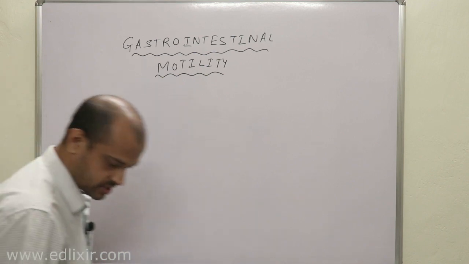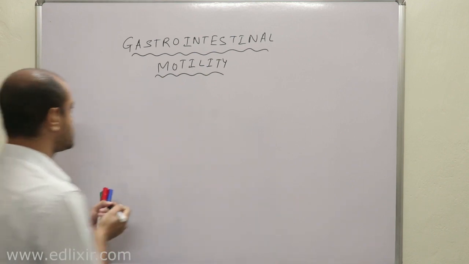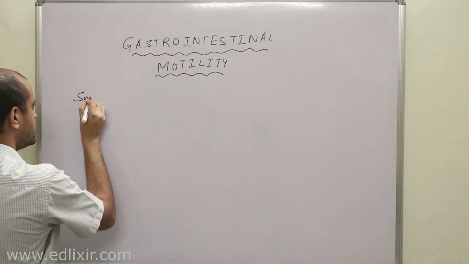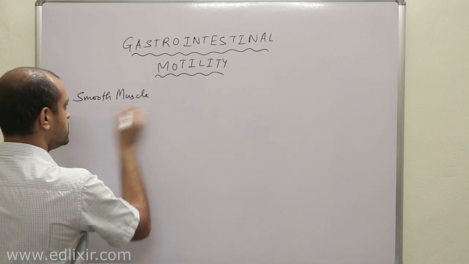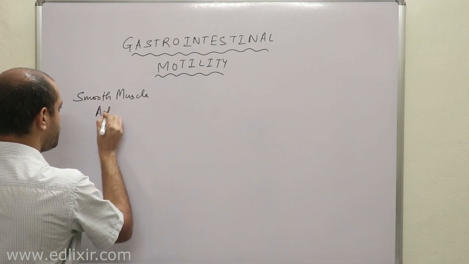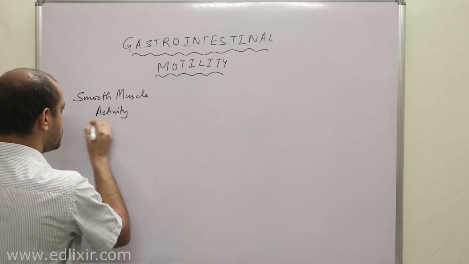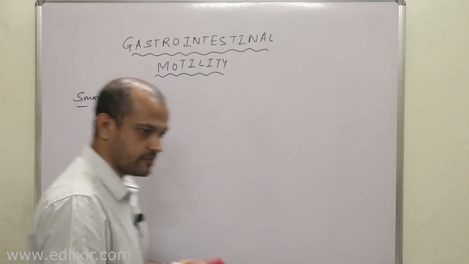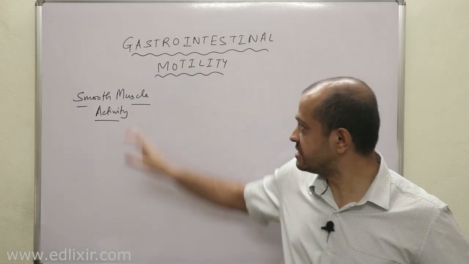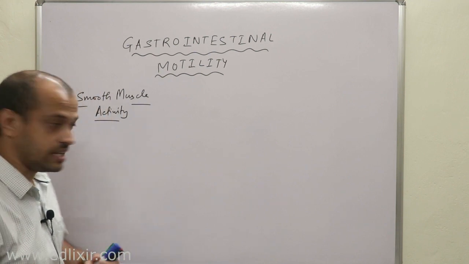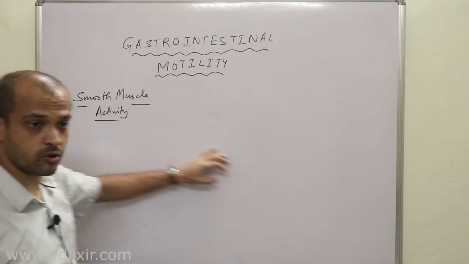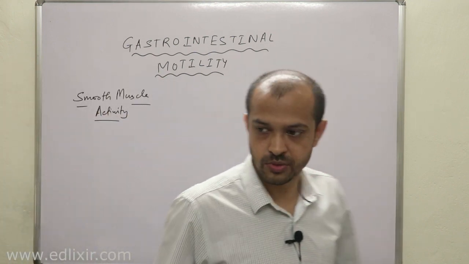Now listen with all your attention. If you want to really learn smooth muscle activity, you first go to the smooth muscle contraction part of physiology, where I have taught the smooth muscle contraction in detail, because here in this particular portion we will be talking about only the action potential of smooth muscle.